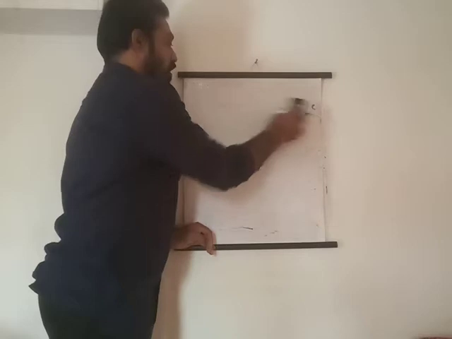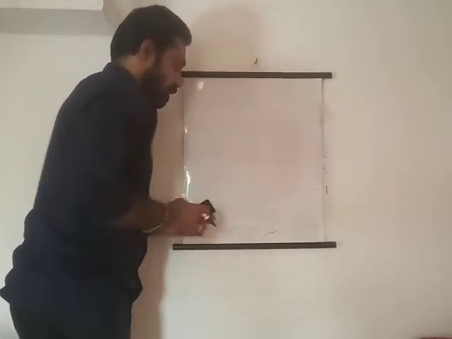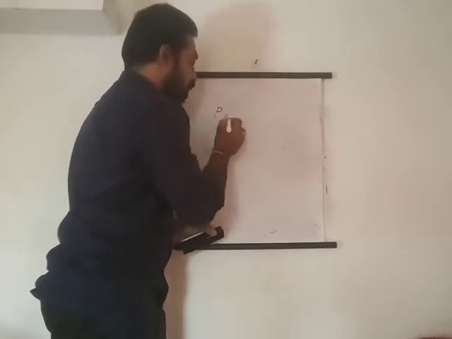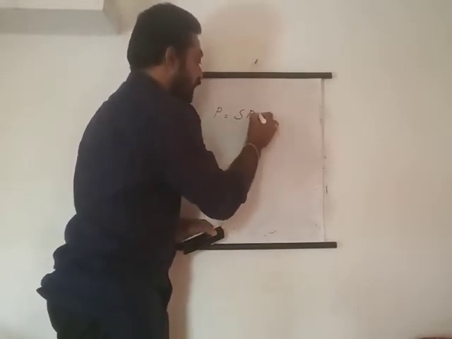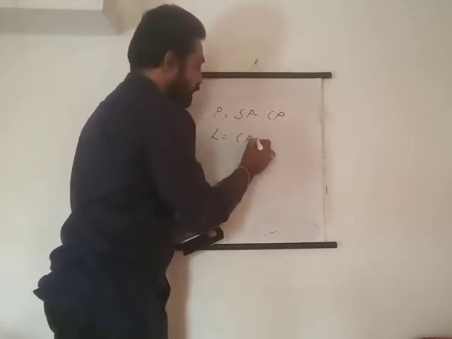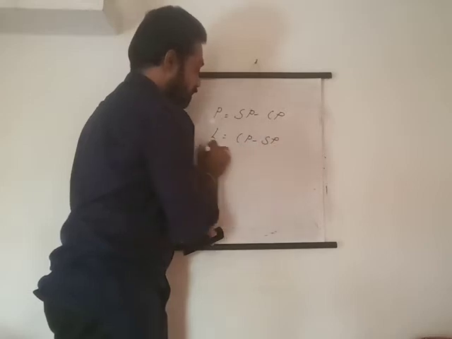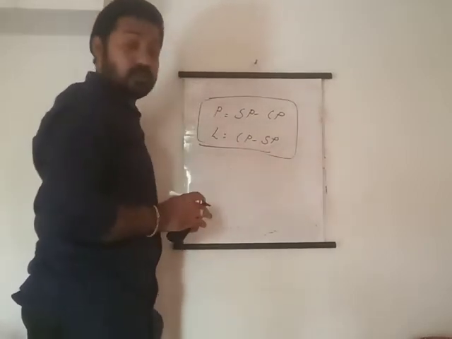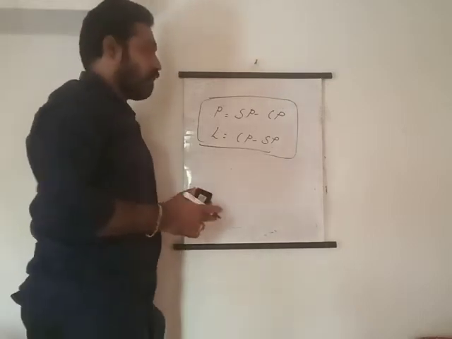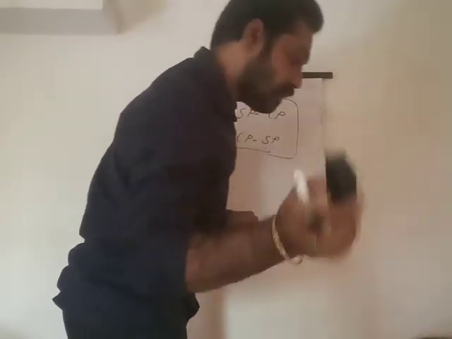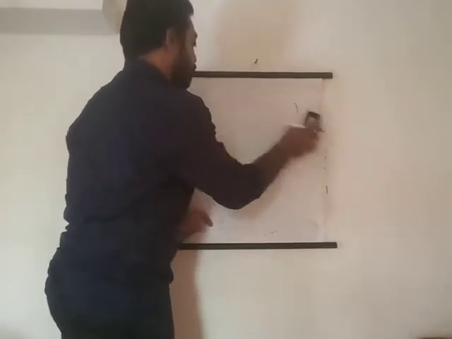So we can say that profit is equal to sale price minus cost price, and the loss we can write as cost price minus sale price. Okay, this is the thing you have to keep in your mind, profit and the loss. Okay, so we have to do some questions related to this one. One I will explain to you. Exercise 5.1 question number 1.